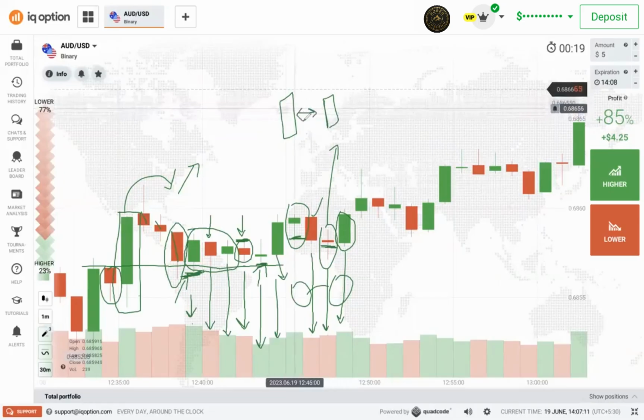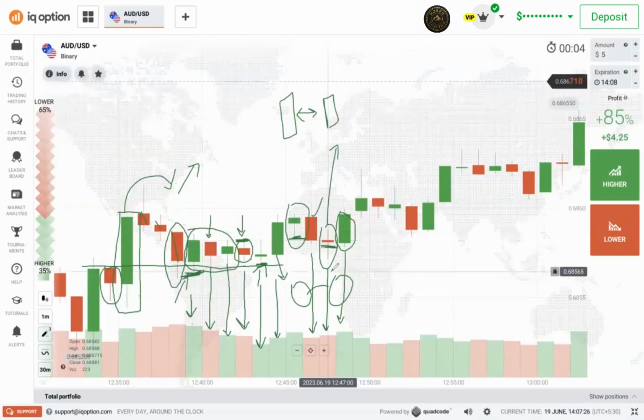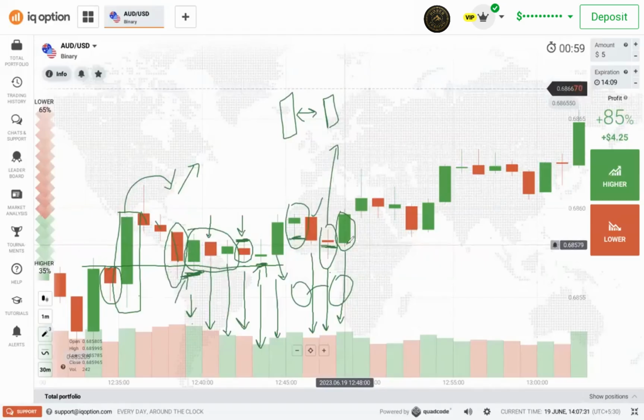Okay, not just because it's a seller candle and volume increases, so you will go sell. No, the seller candle must form a good candle before comparing the volume. Okay, so if you have confusion, just leave it, just wait.